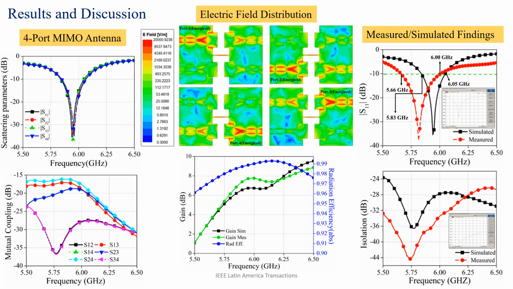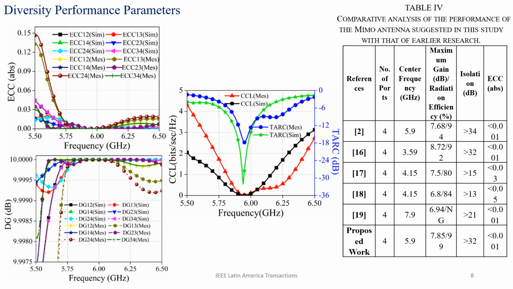Later, the measured findings are presented, where the simulated and measured findings are very close. The scattering values of simulated and measured findings are very close, with small discrepancies because of human intervention. The measured gain is 7.85 dB, and the radiation efficiency is greater than 98%, as can be seen in this diagram. The diversity parameters of the MIMO antenna have also been calculated, and all the calculated values are well within the defined range. They are ECC, DG, CCL, and TARC. All these values for the presented MIMO antenna are well within range, and everything is explained in detail in the manuscript.